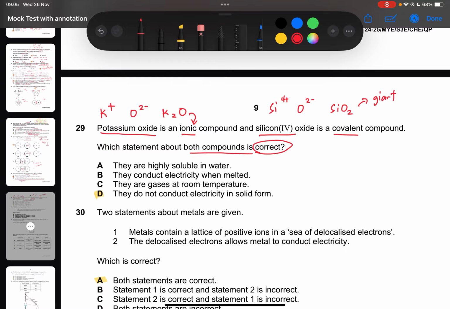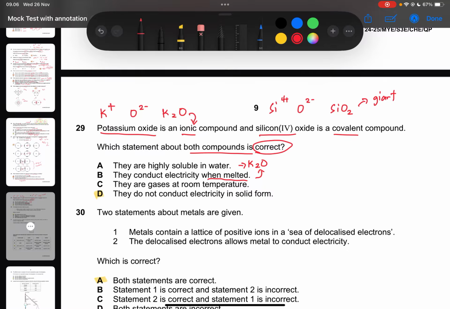Letter A, they are highly soluble in water. So they are not correct for both. It's only correct for potassium oxide because potassium oxide is an ionic compound and ionic compounds are soluble in water. Letter B, they conduct electricity when melted. So again, this property is for ionic compounds, it's for potassium oxide only. Silicon dioxide, silicon 4 oxide cannot conduct electricity.